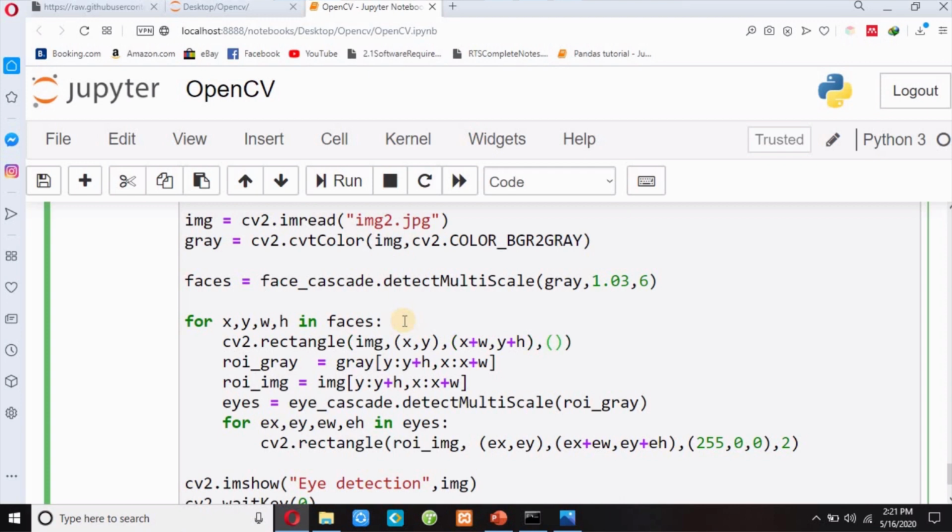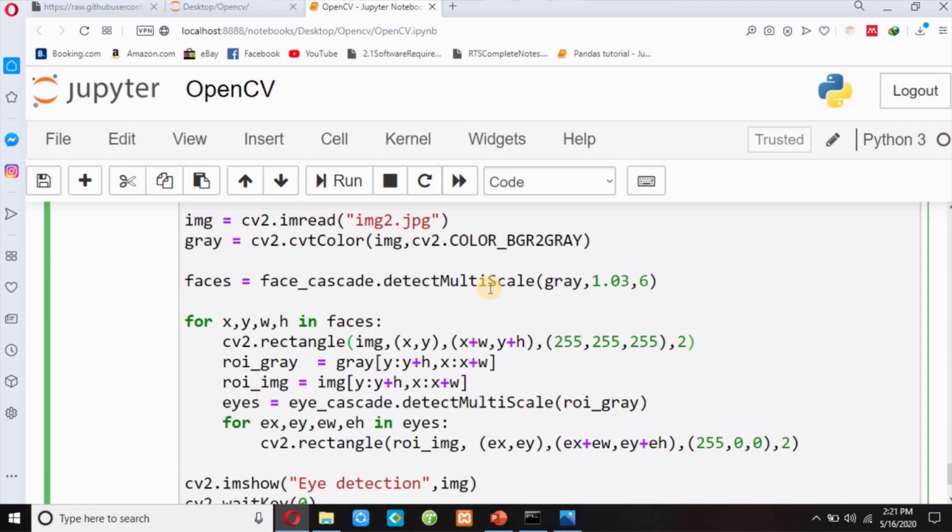Suppose white color. So 255, 255, 255 means this is white color. If the combination of BGR is all 255, then it will be white. And then I will write thickness as 2.